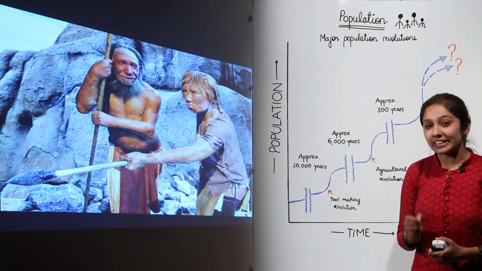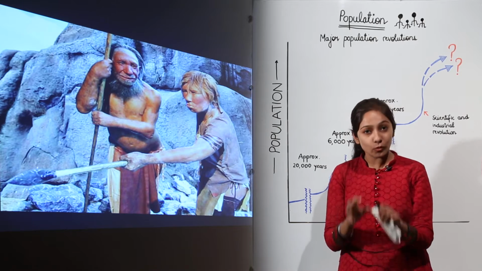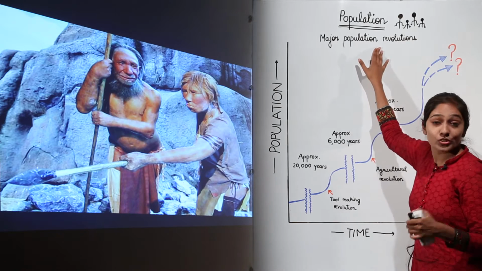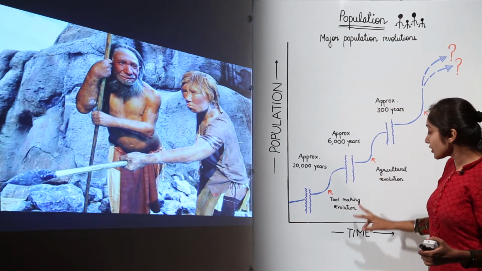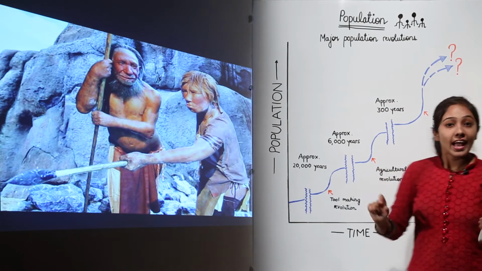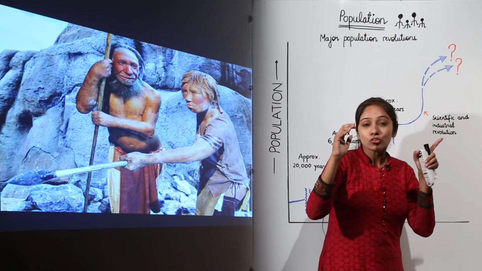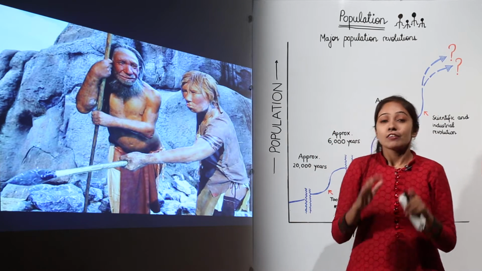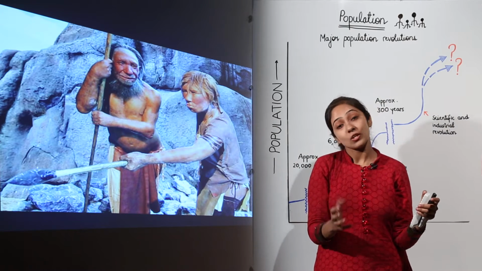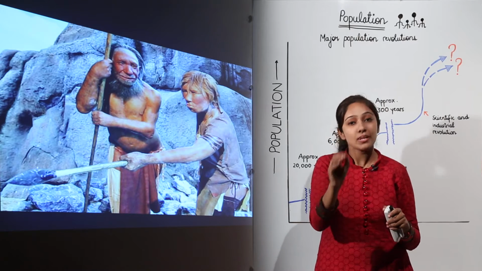In the course of human history, if we talk about population explosions, then we have three major population revolutions to discuss. The first one is the tool making revolution, then we have the agricultural revolution, and then we have the scientific and industrial revolution. Through these three revolutions, we will see how this population exploded and how it went to a stabilized condition when the growth rate was at a minimum level.